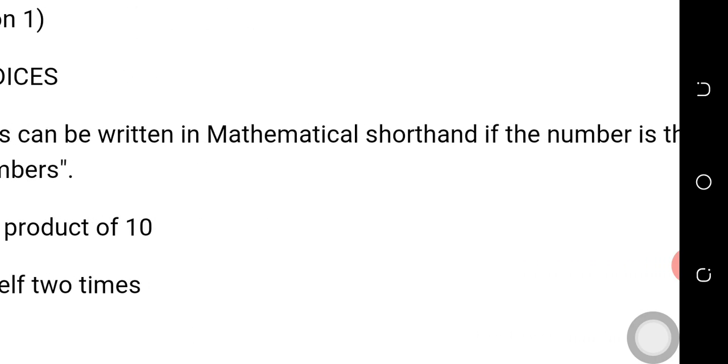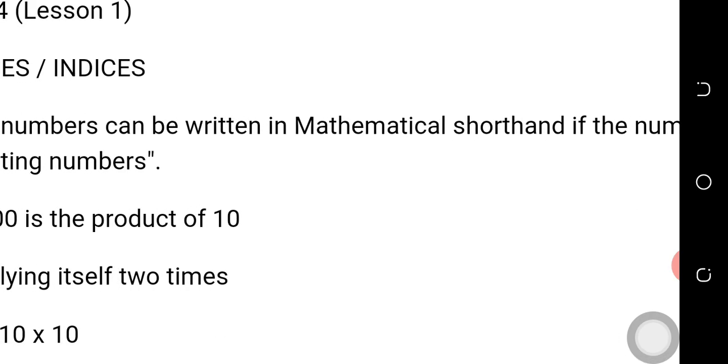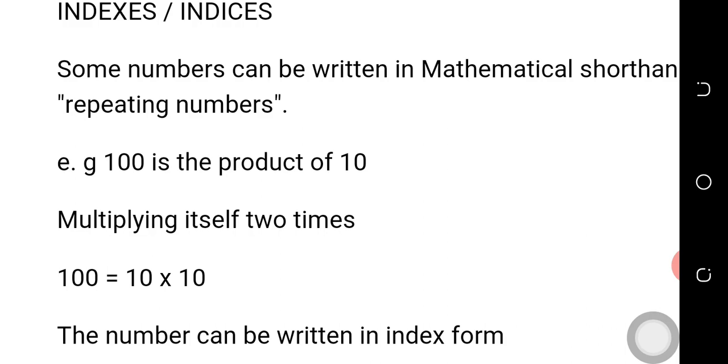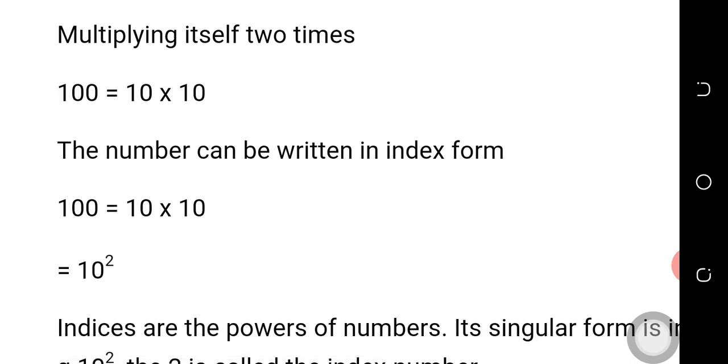Some numbers can be written in mathematical shorthand if the number is the product of repeating numbers. Let me quickly cite an example. 100 is the product of 10 times 10. When we multiply 10 times 10, it is equivalent to 100. In index form, 10 appears twice, so it means 10 raised to power 2. That 2 is the power, while that 10 is the base.